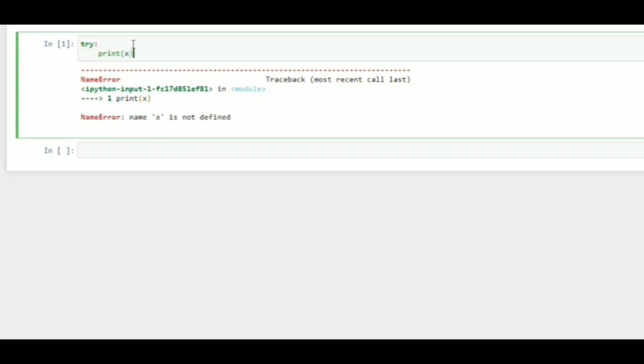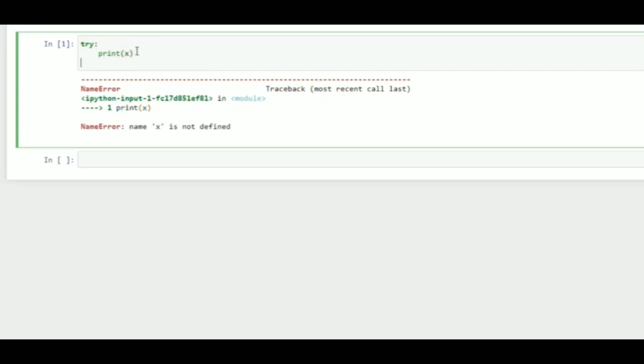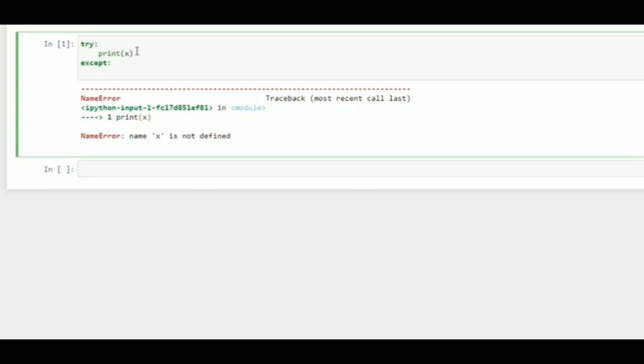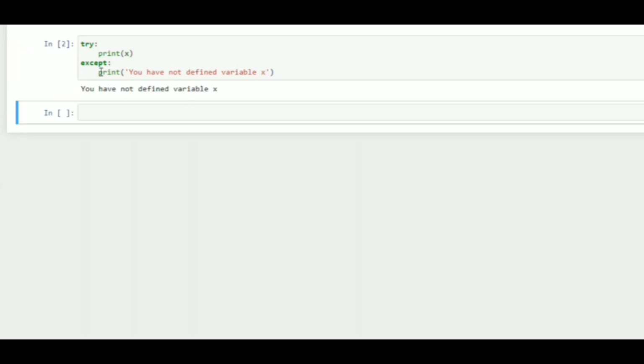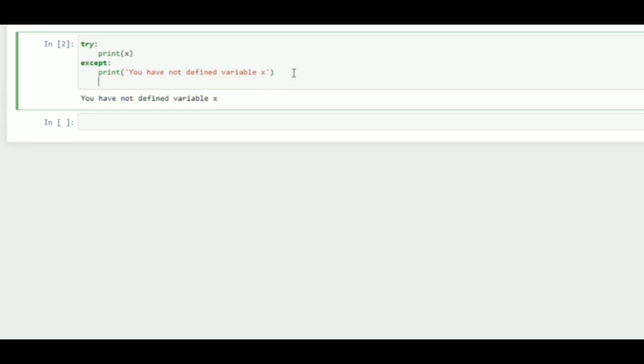So I would say try. Now I want to run this code, which means Python will run it, and if there is an error, then except: print you have not defined variable x. Now just run the code. You can see that in the output we got: you have not defined variable x.